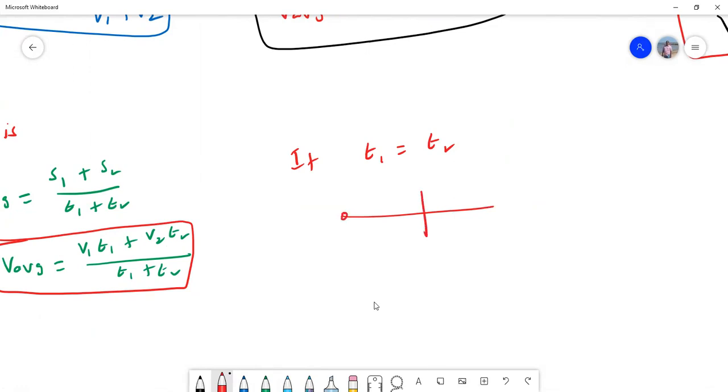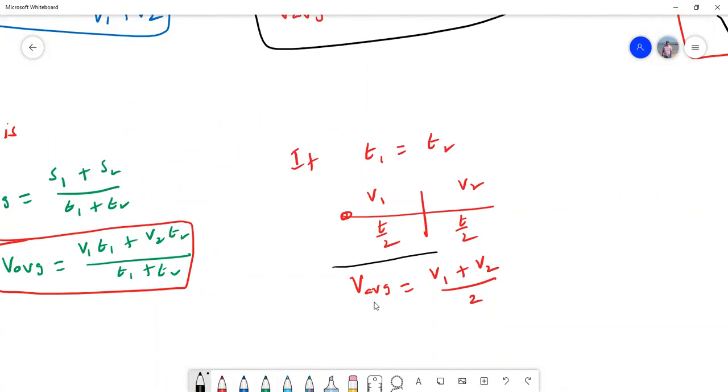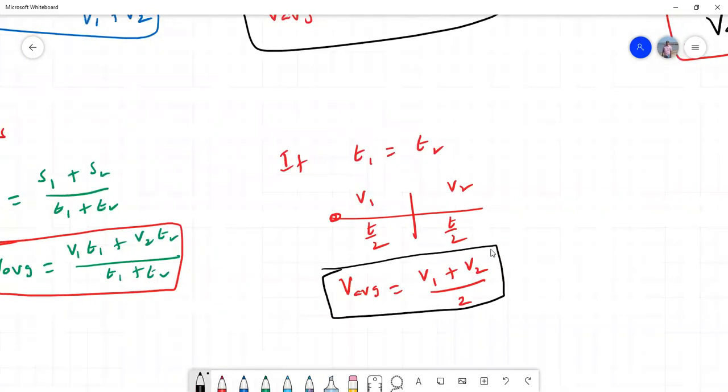Here the man is moving with the velocity v1 for half of the time, with the velocity v2 for half of the time. So if I take times are equal, then V average is equal to v1 plus v2 by 2. So in this discussion, two important formulas we should remember for average velocity.